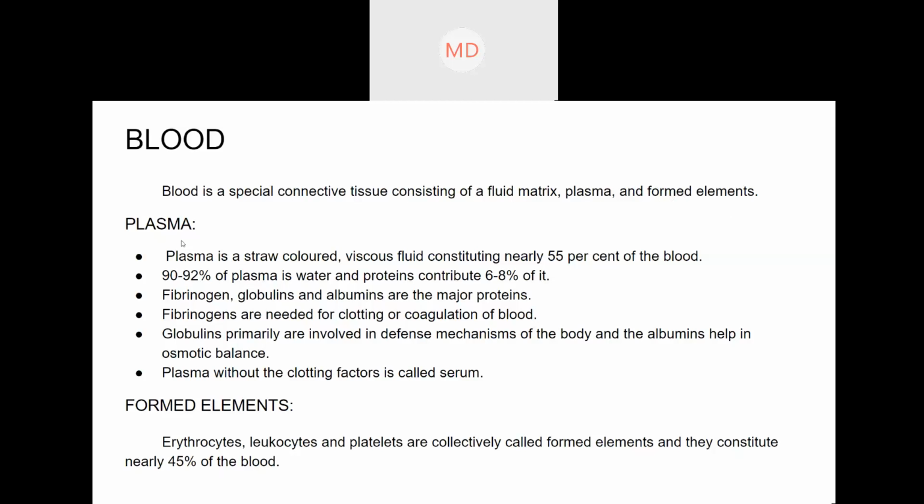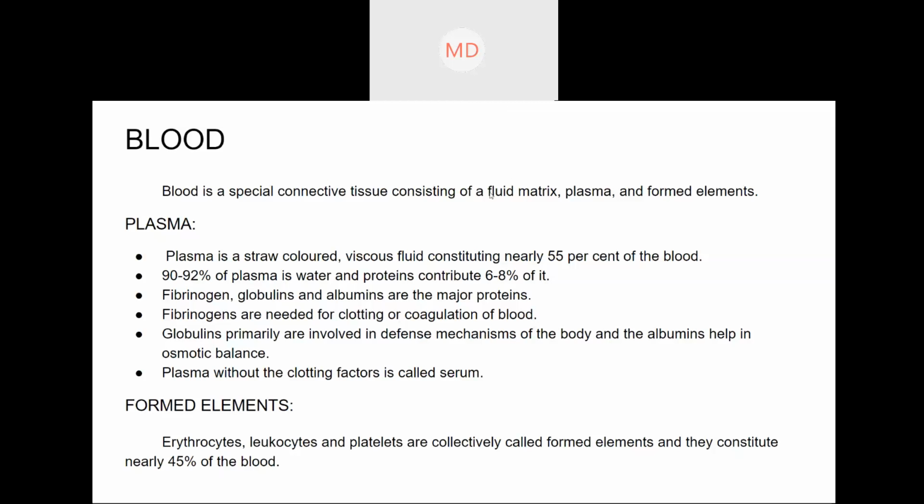So first is plasma. If you have seen patients in the hospital, some patients are required to be given plasma. Ma'am, how can plasma help a corona patient? Yes, that we will get to know here. See, at this point, globulins are present in plasma. We will discuss that. Don't worry.